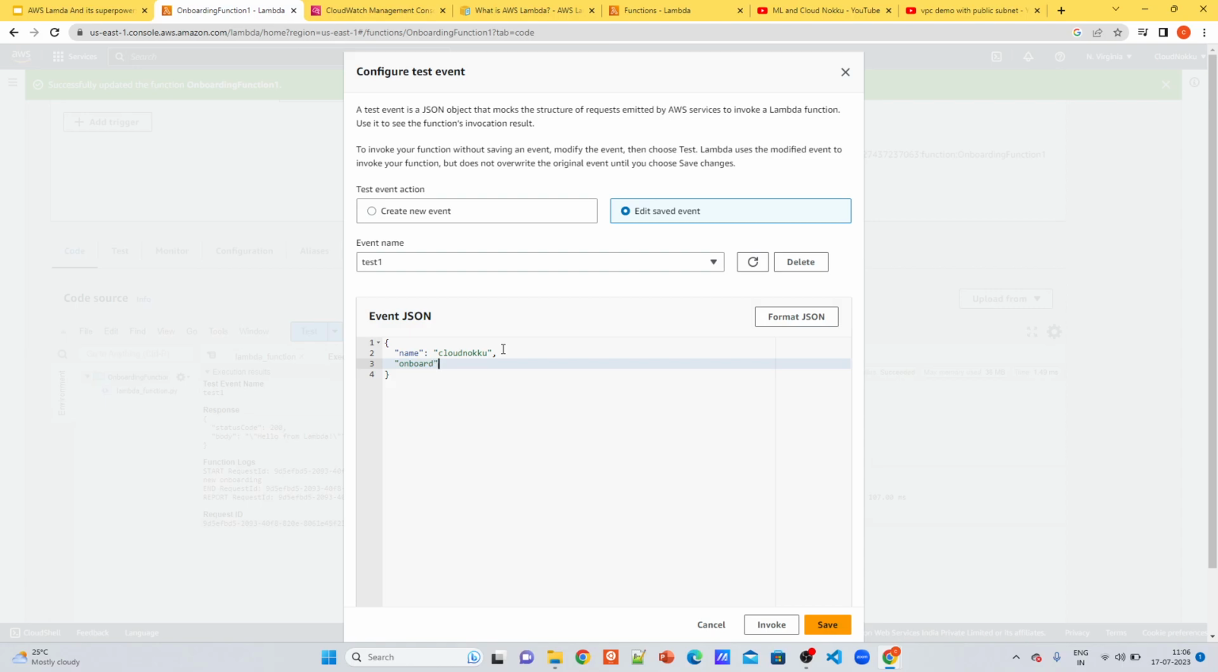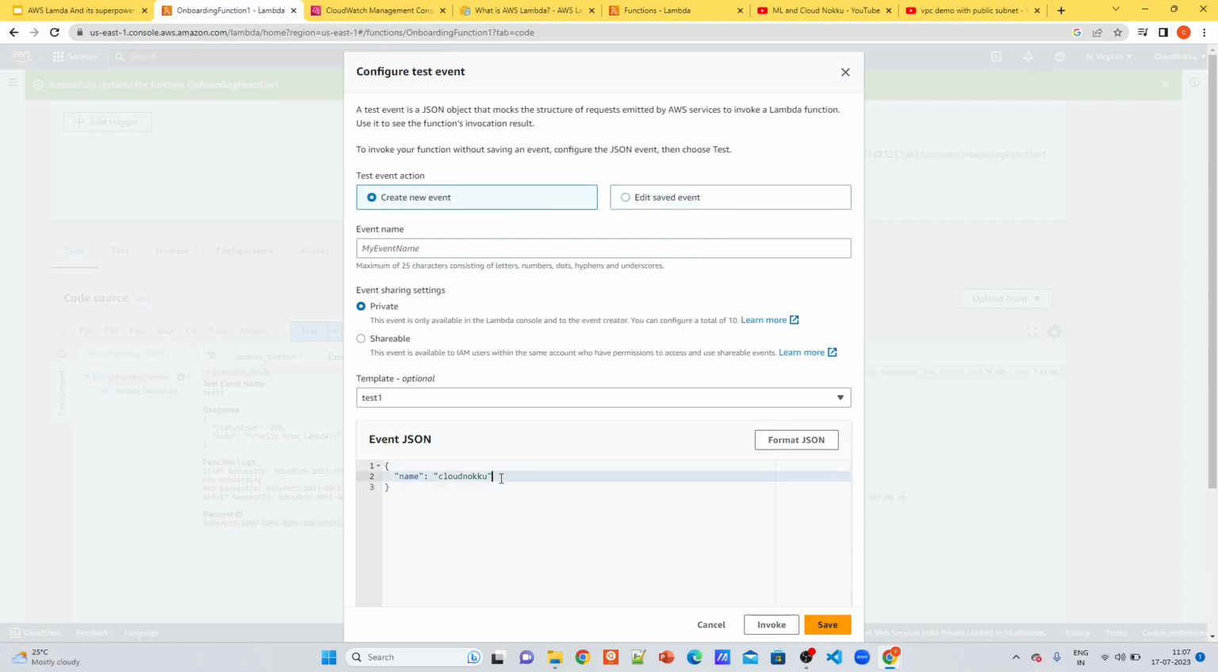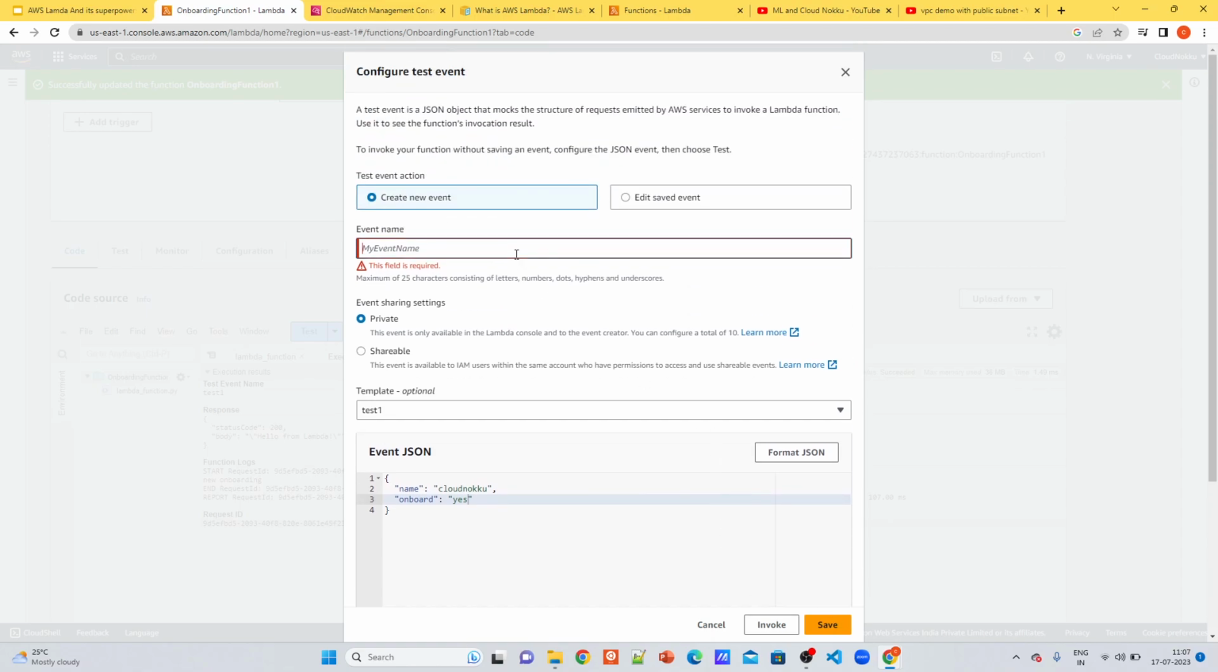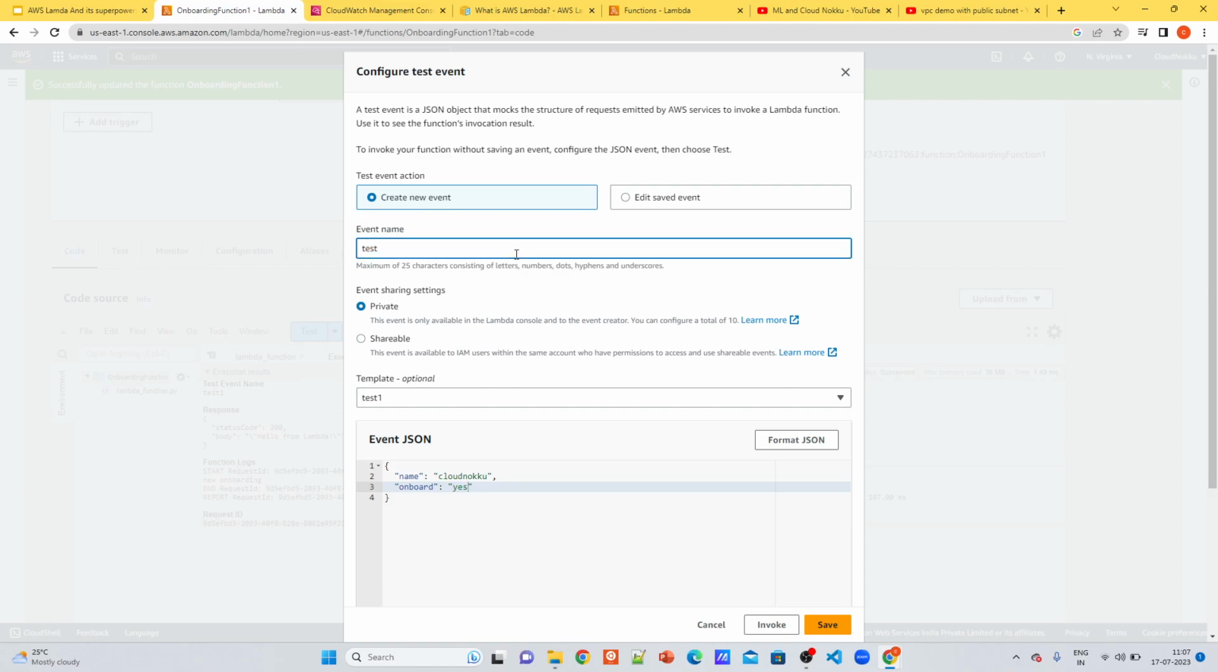Something like onboard: true, and save it. Or you can create a new event, and it's better here. Create a new event, some onboard, save it. Oh, you need to give it an event name. Test 1, say Test 2.